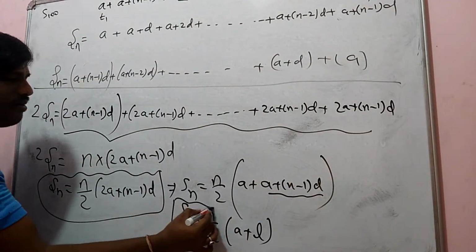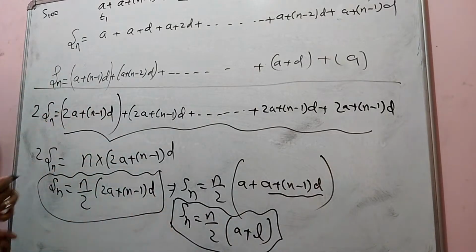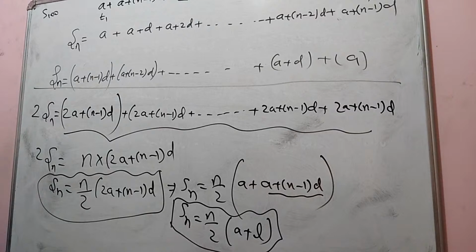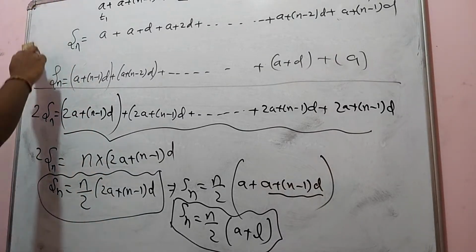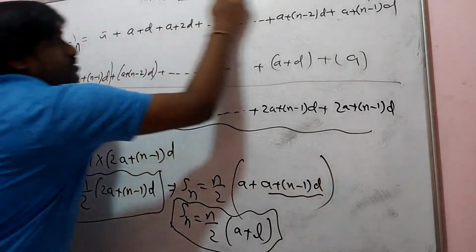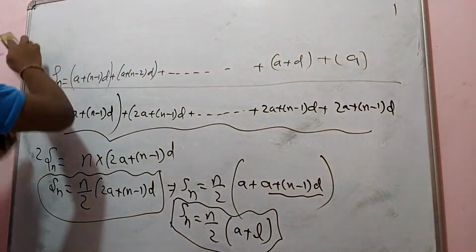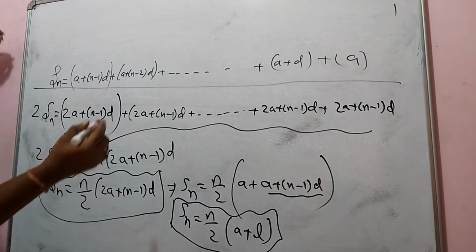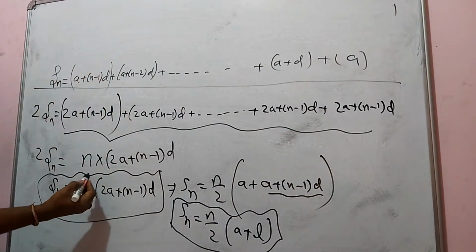So these are the beautiful formulas of arithmetic progression. Aryabhatta introduced all these things; in the book Aryabhattiyam, he has given all of this. So Sn, the formula we have derived, is the sum of the n terms of the AP.